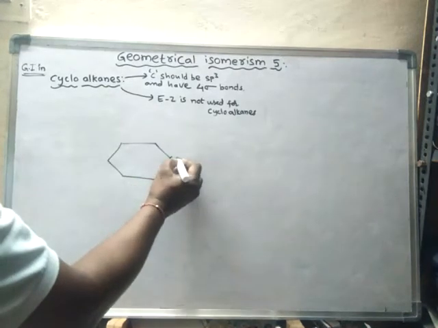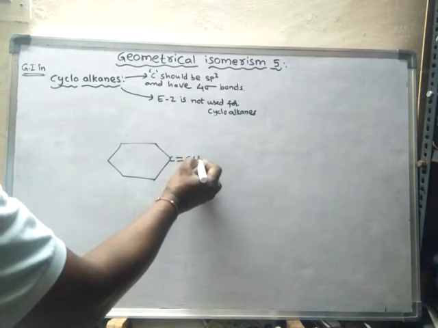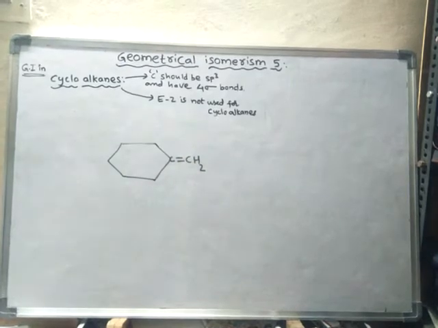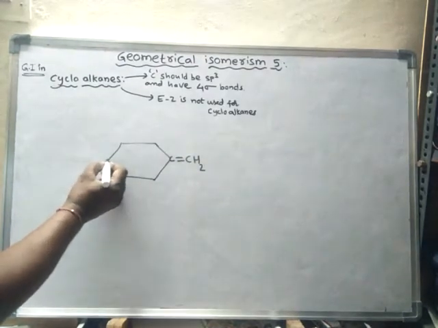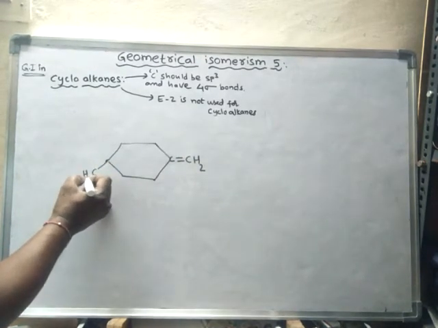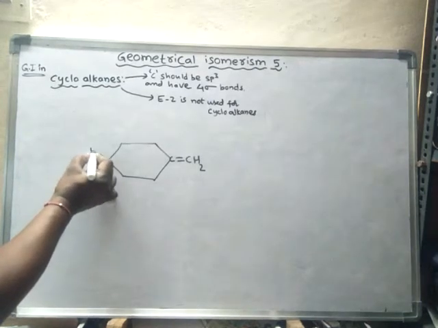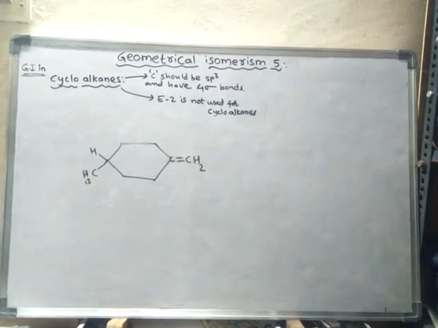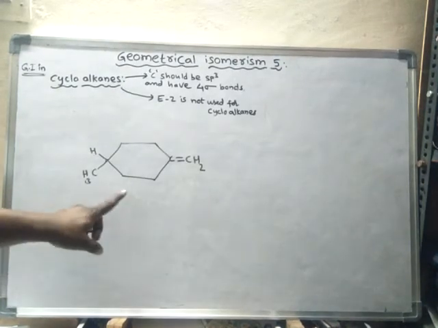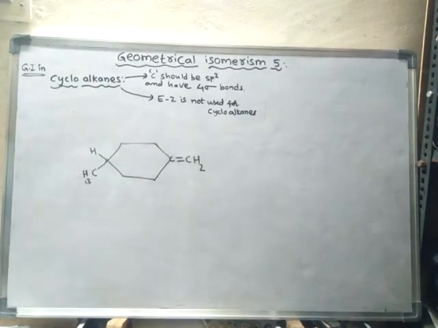This carbon is having a CH2 group, and this carbon is having CH3 and a hydrogen. Now, will this compound show geometrical isomerism or not? It does not show geometrical isomerism.